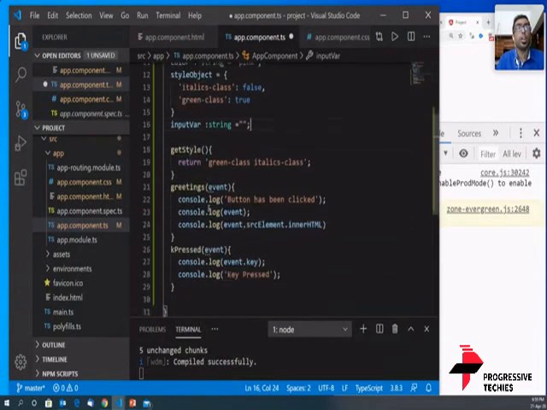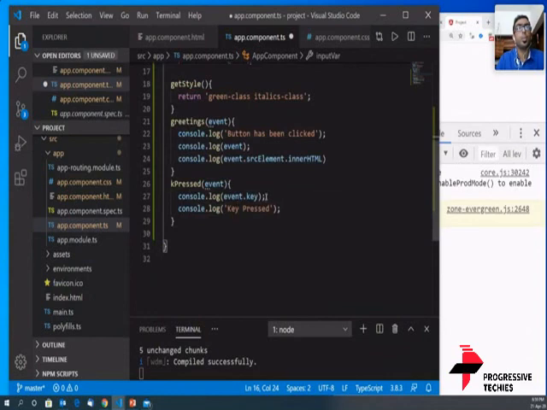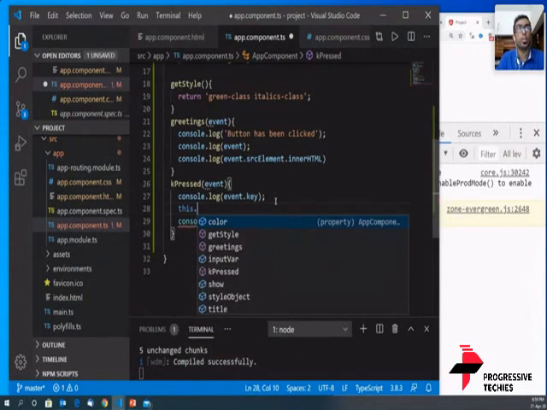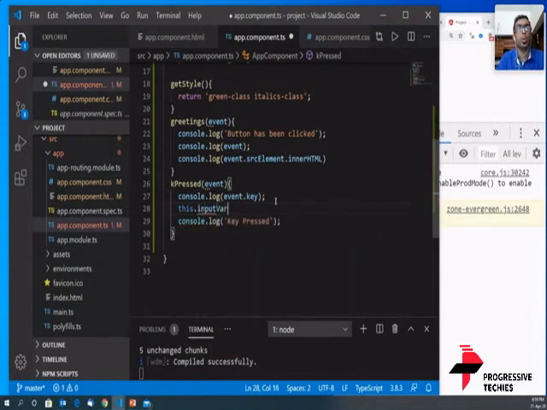And what I'm going to do is this.inputVar plus equal to event.key. Let's see if this works out.